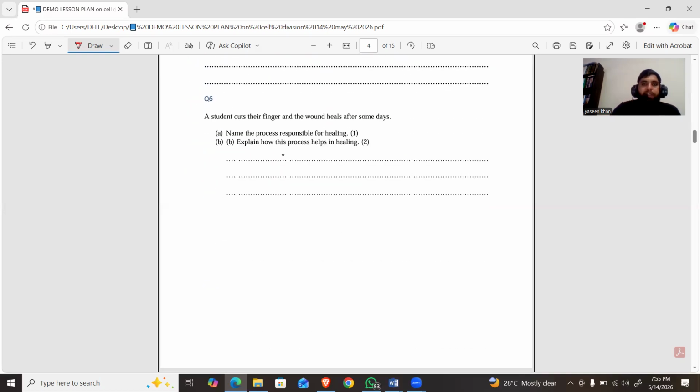Question number six is an application of knowledge level question. A student cuts their finger and the wound heals after some days. Name the process responsible for the healing. Simple, this is due to cell division. So wound healing is due to cell division. And part two is: explain how this process helps in healing.